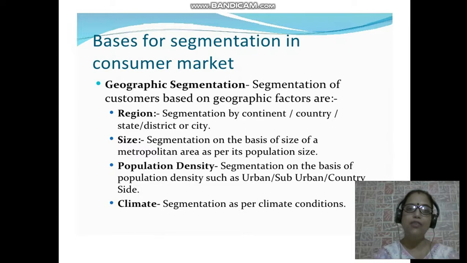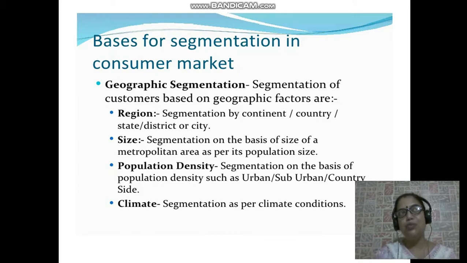So to explain the first, geographic segmentation, it is again based on a region. Region could be the country that one belongs to. It could be the Western Hills. It could be the Northern Mountainous region. It could be Maharashtra. It could be Haryana. The size of population or the population density that you have: Manipur has a very small population density, whereas Mumbai has a huge density of population. So if I have to sell something to Manipur, it's a very small segmented market, but if I have to sell to Mumbai, it's a huge segment.